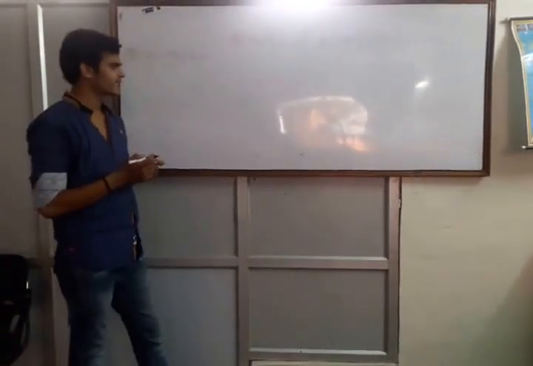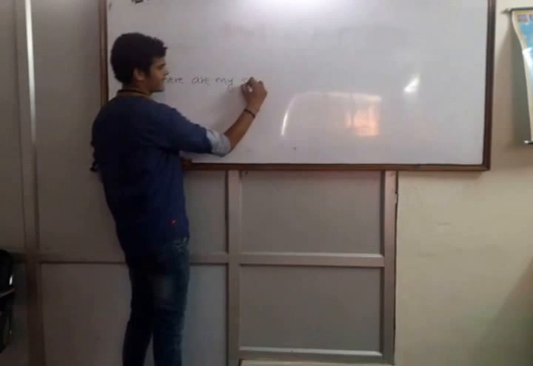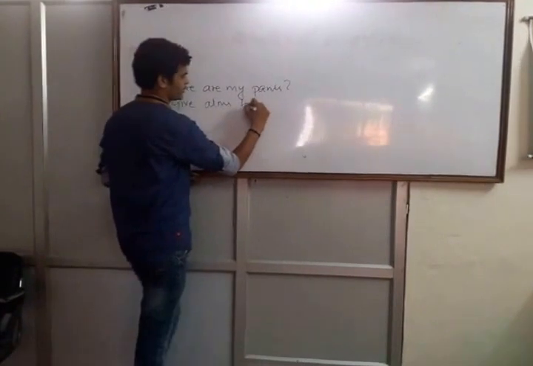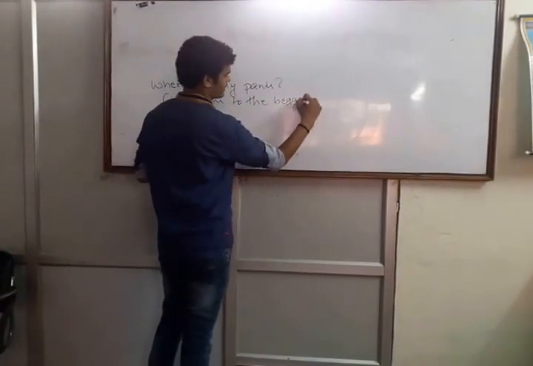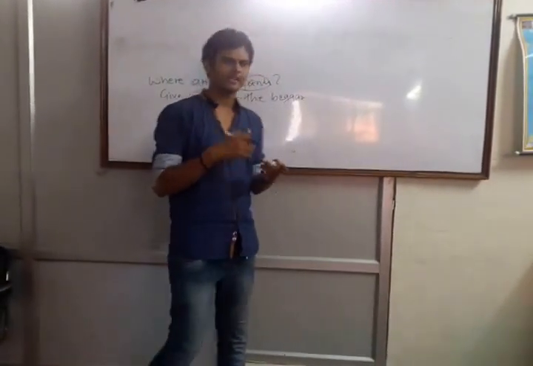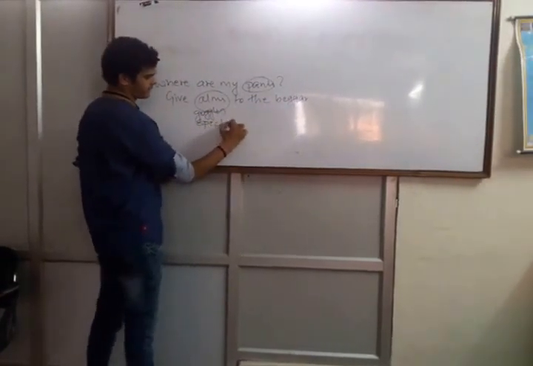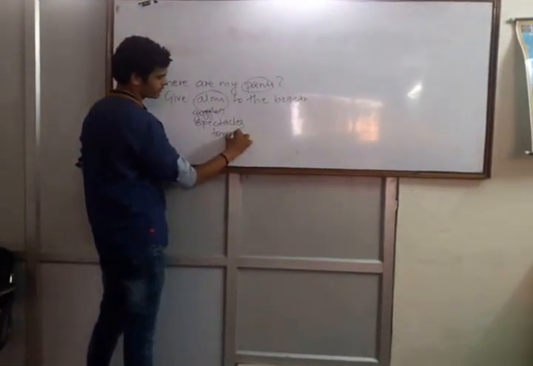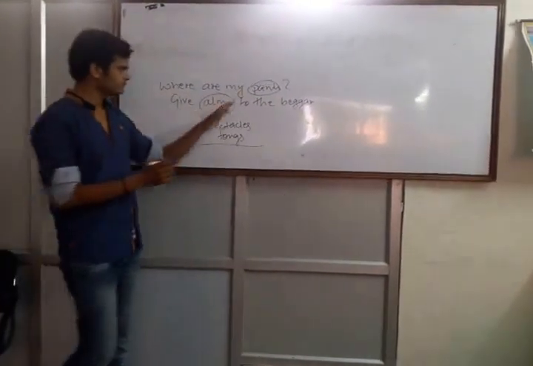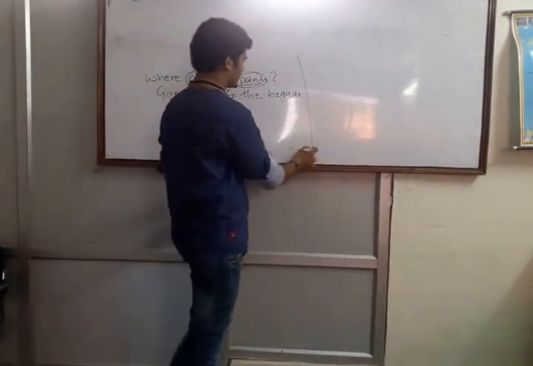Okay. Then there are few words that always remain in plural, such as in the sentences: Where are my pants? or Give alms to the beggar. Here pants and alms, these words will always remain in plural, and there are many more words: goggles, spectacles, tongs and many more words which always remain in plural. And with these words we will use a plural verb.